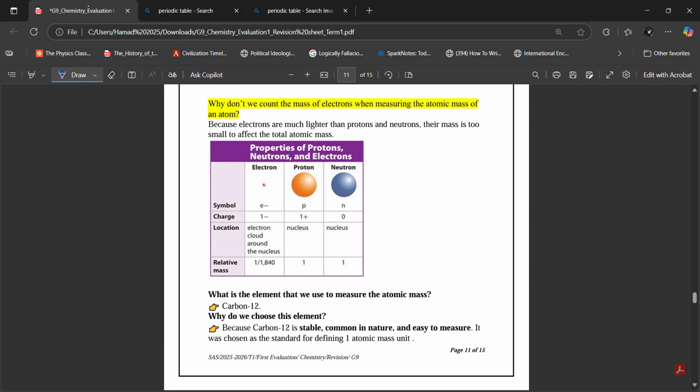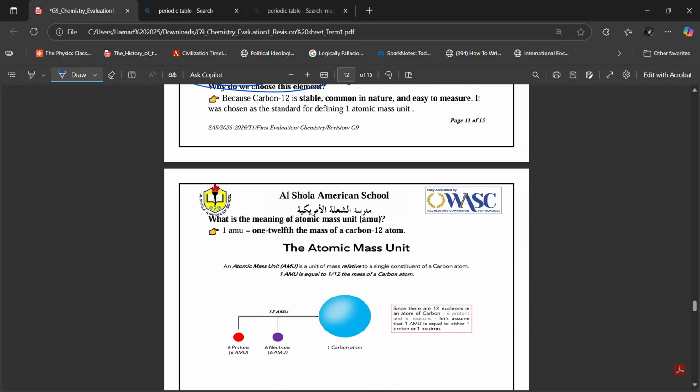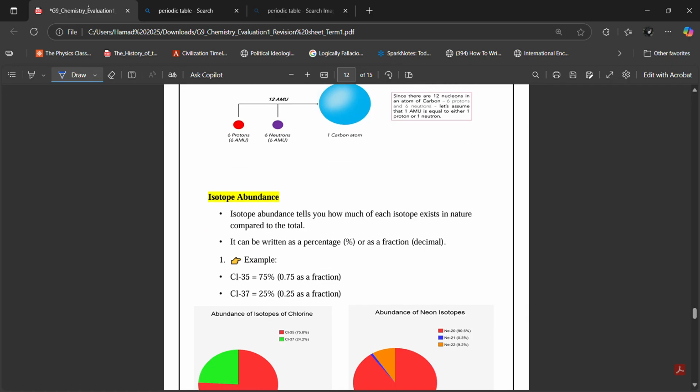So, Ibrahim, what is the element that we use to measure the atomic mass? Carbon 12. You should memorize this. Why do we choose this element? Because carbon 12 is stable, common, and easy to measure. Just memorize these answers, okay? Just memorize them.